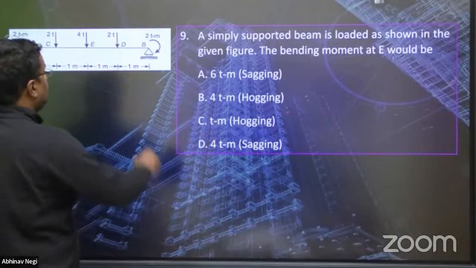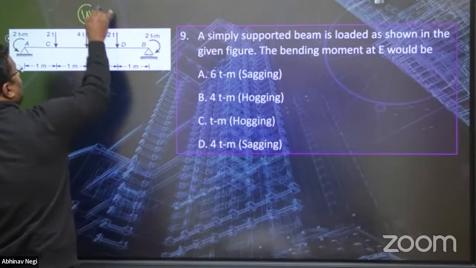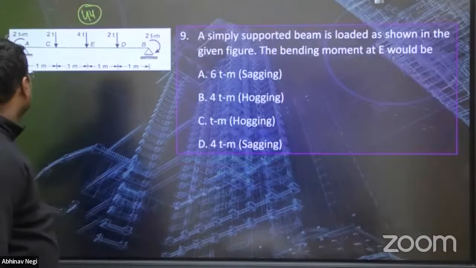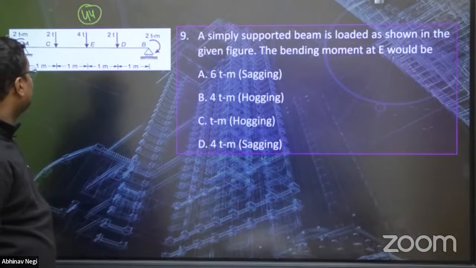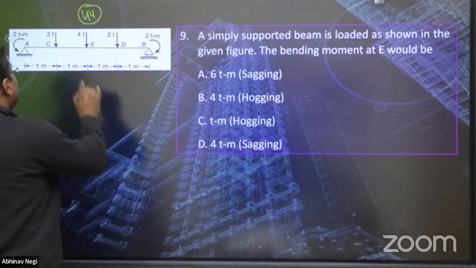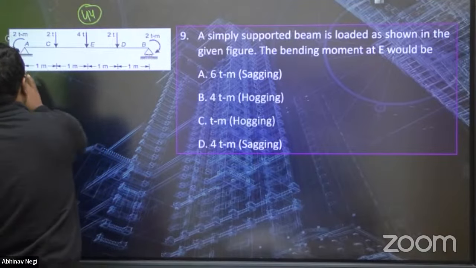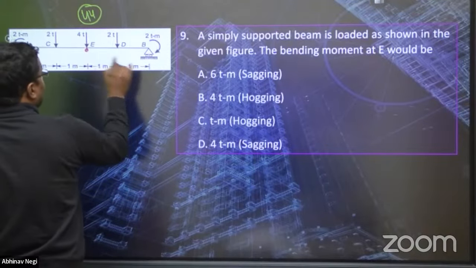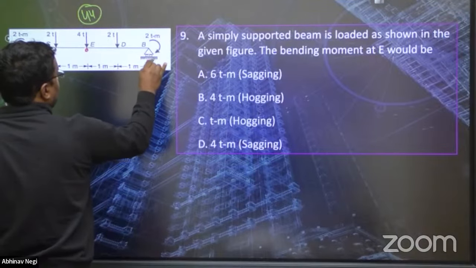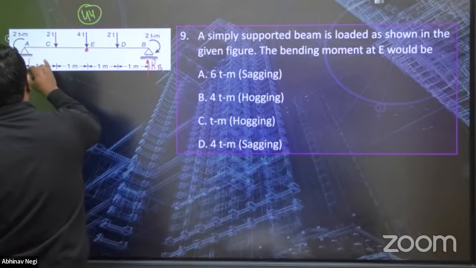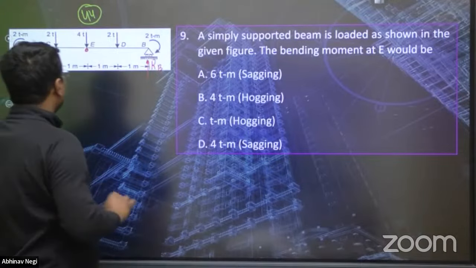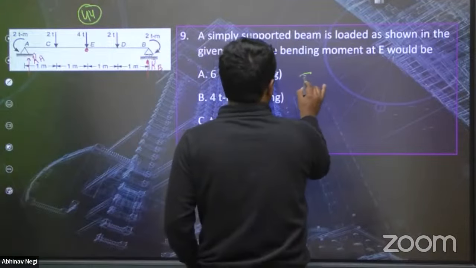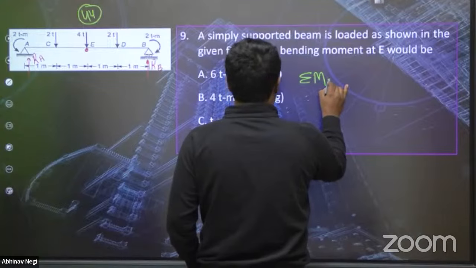Now question number 44. Okay, now after this, Dheeraj sir will be taking over. Question number 44. The bending moment at E would be. You are asked here the bending moment. First of all, let this be RB. I don't know the direction, just taking it anyway. Okay, so summation of moment about any point is 0.